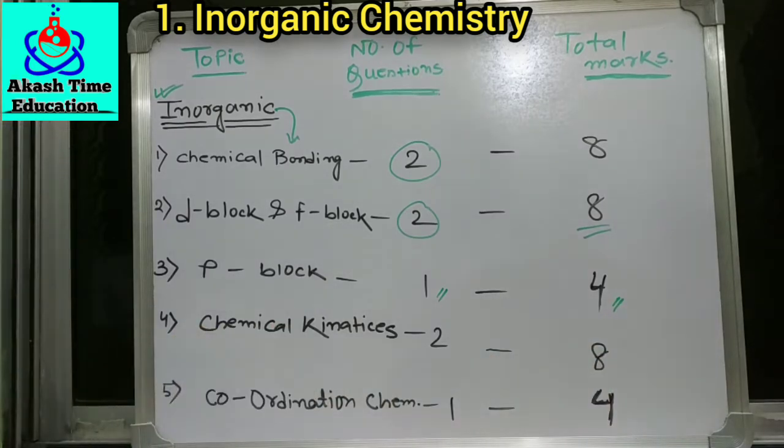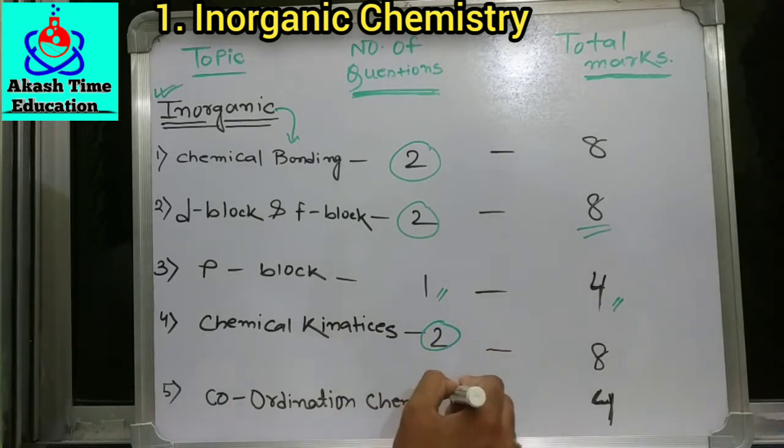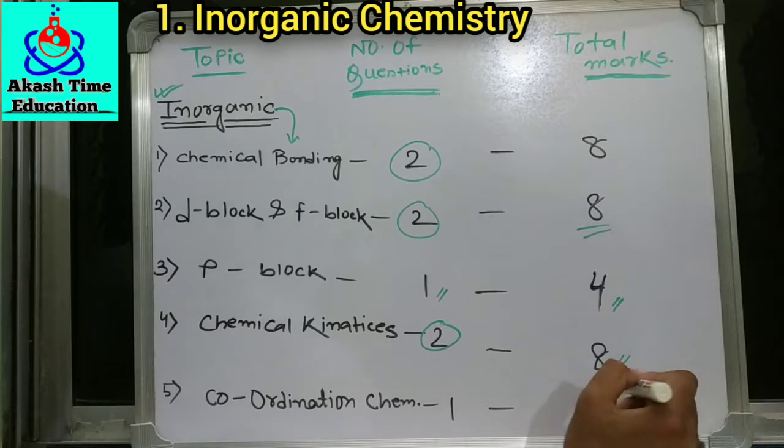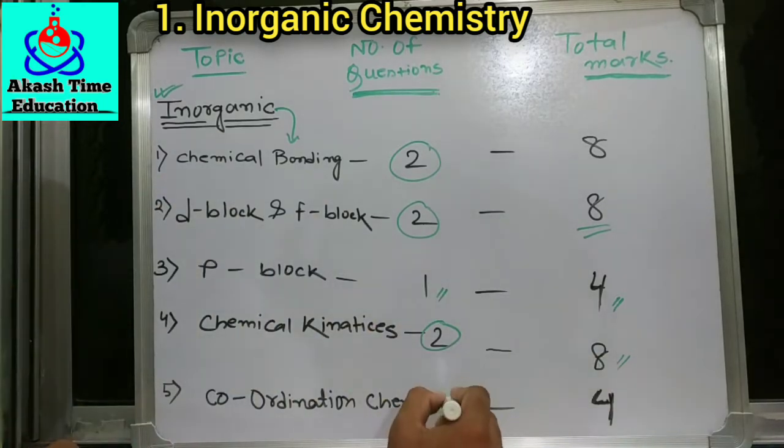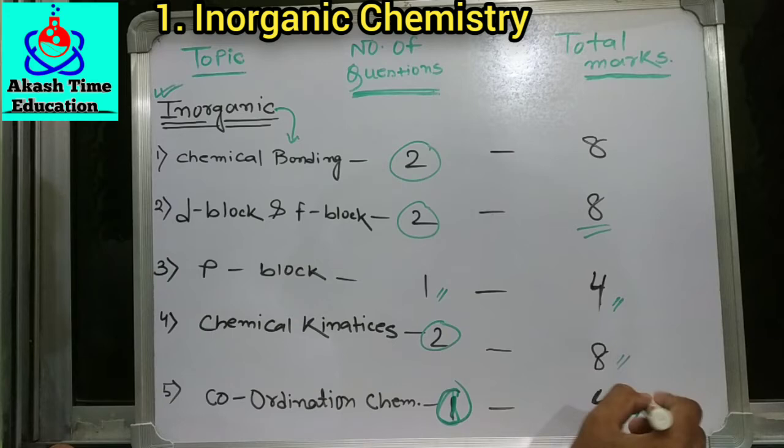In chemical kinetics, another vital and very important chapter for all of you, there are again 2 questions from this chapter, and that is 8 marks. And in coordination chemistry, once again 1 question comes from this topic, which carries 4 marks.